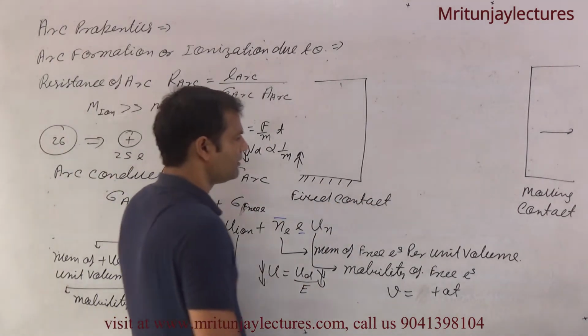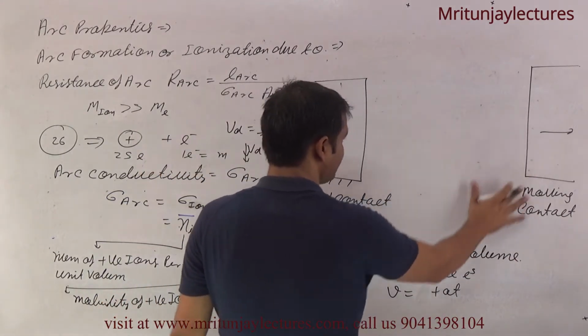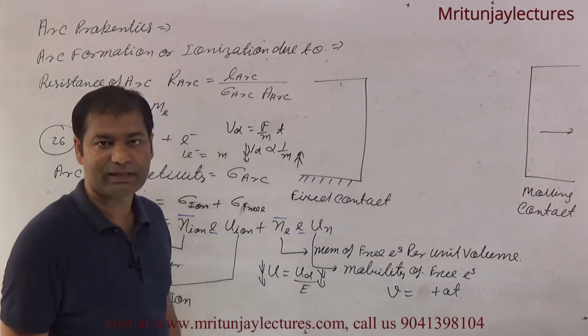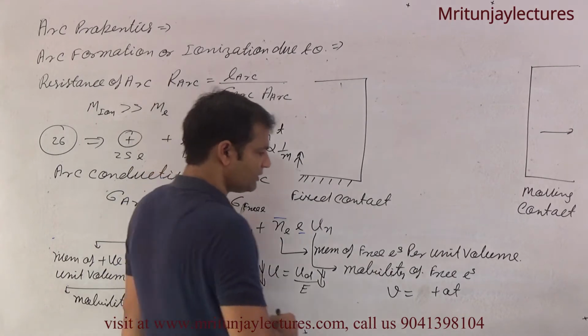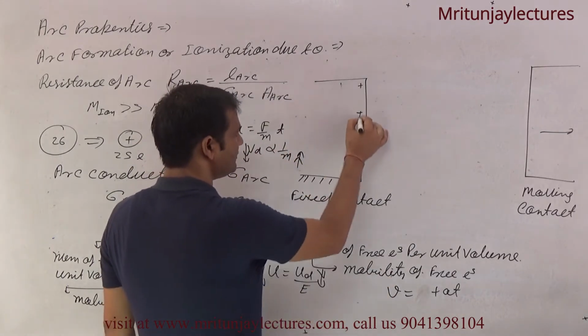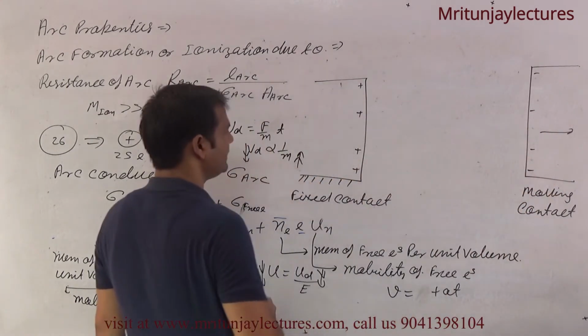Okay, now in case of arc formation, suppose there is a higher voltage between these two plates, and this one is positive and this one is negative.